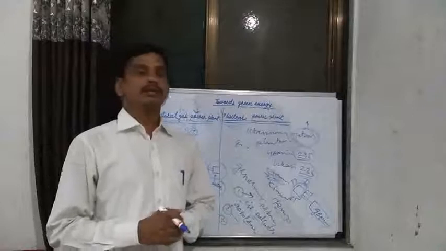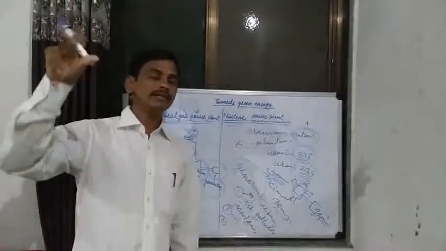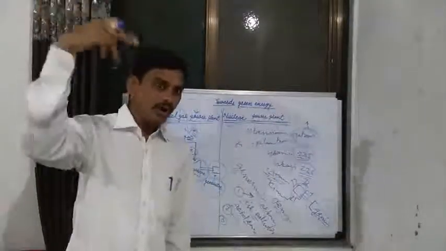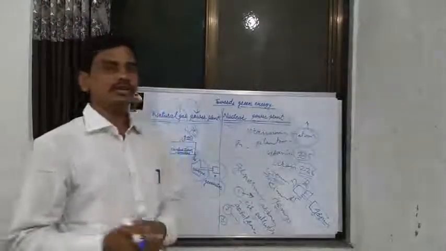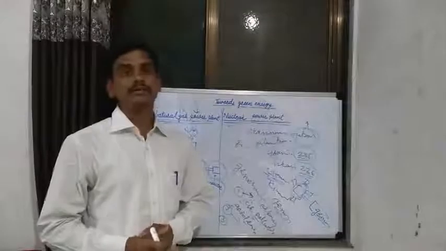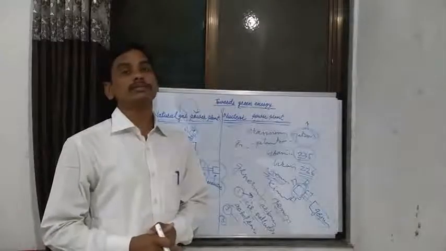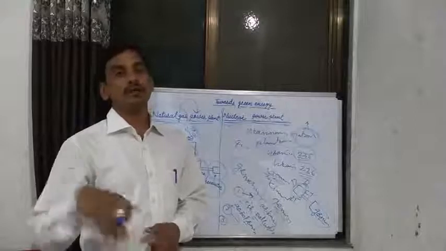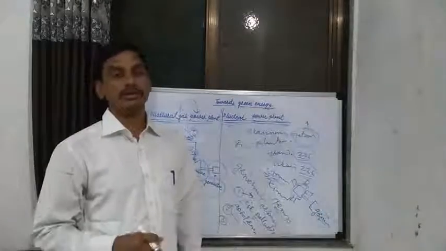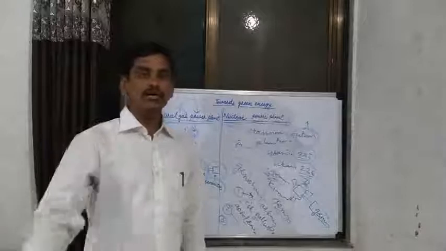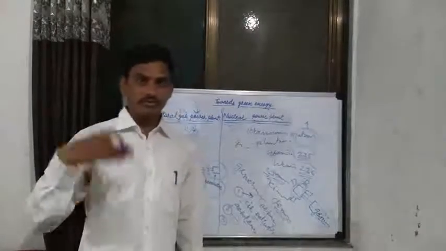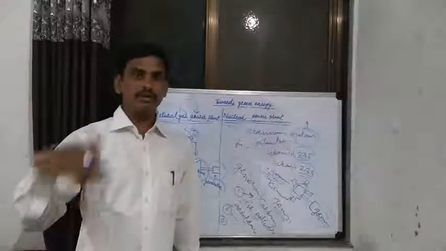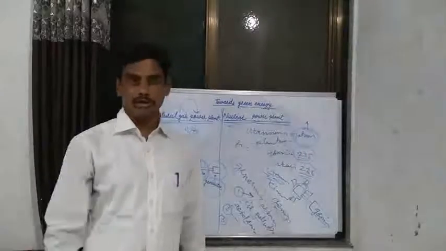And second, nuclear radiations are released into the atmosphere and environment in that nuclear power plant during generation of electricity. These nuclear radiations are harmful to the environment, to biodiversity, to living organisms, to human beings, plants, animals, and microorganisms.